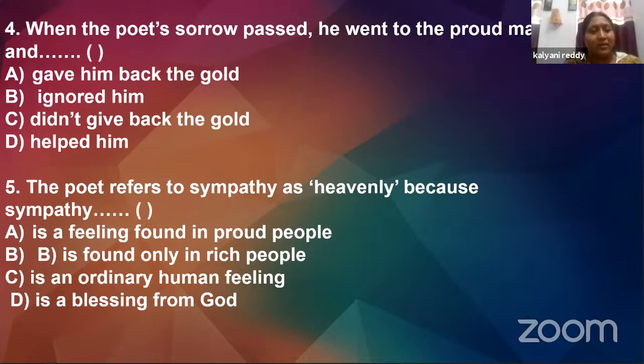Now, the last MCQ. The poet refers to sympathy as heavenly because sympathy is a feeling found in proud people, is found only in rich people, is an ordinary human feeling, or is a blessing from God. Sympathy is a blessing from God. Not all people have that loving heart.